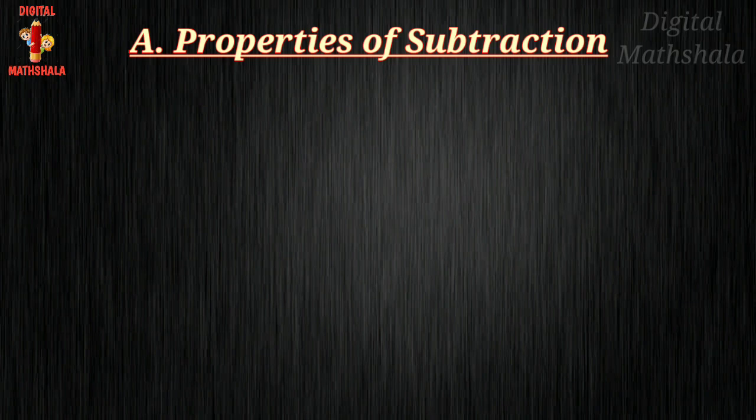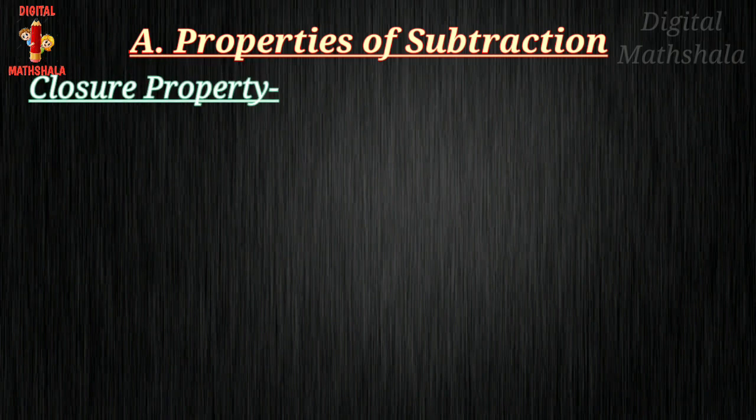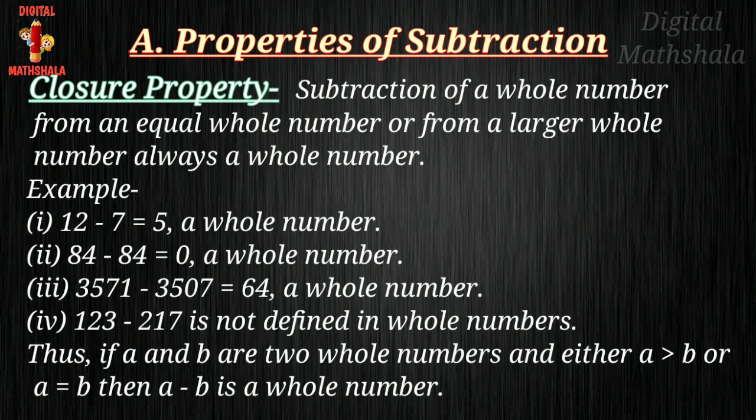Children, now let us understand the properties of subtraction. Closure property: subtraction of a whole number from an equal whole number or from a larger whole number always gives a whole number. For example, 12 minus 7 equals 5, which is a whole number. 84 minus 84 equals 0, this is also a whole number. 3571 minus 3507 equals 64, this is also a whole number.